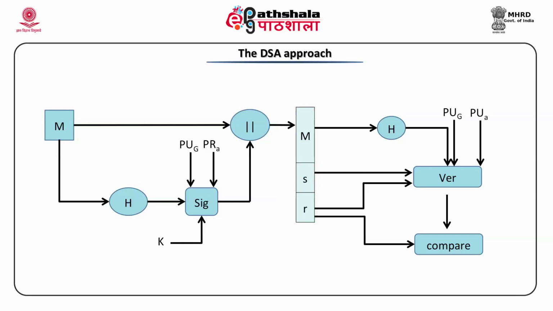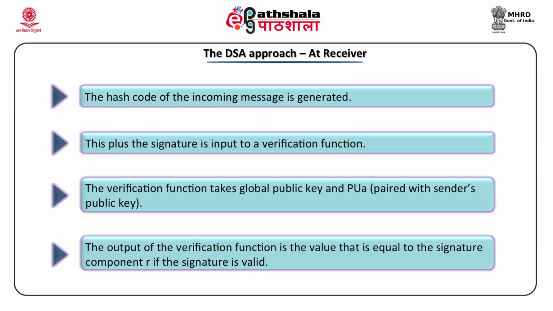If you are confused about the parameters used in the previous block diagram, let's once again check. The DSA approach makes use of the hash function. The signature function takes two inputs, the hash code and a random number K. The signature function also takes the sender's private key and the global public key. The sender's private key is denoted by PRA and the global public key is denoted by PUG. The set of parameters known as the group of communicating principals constitute PUG. So, PUG is defined for the group.